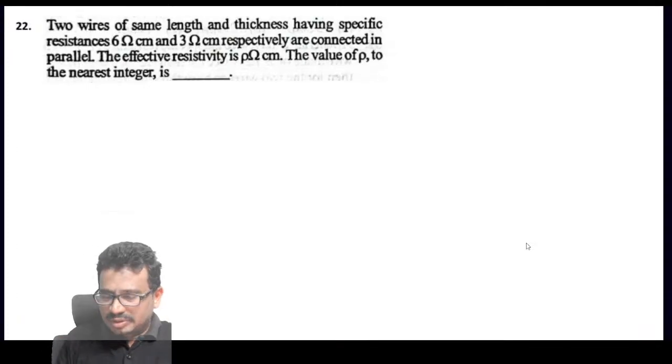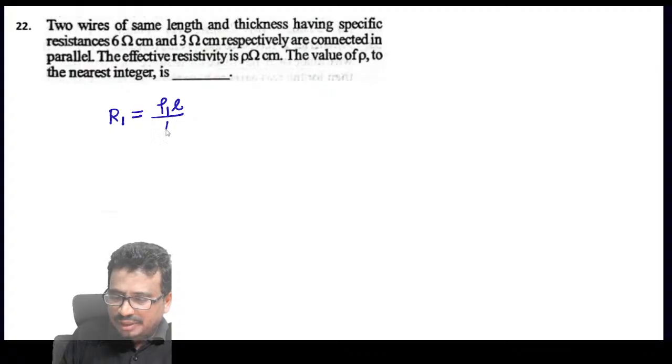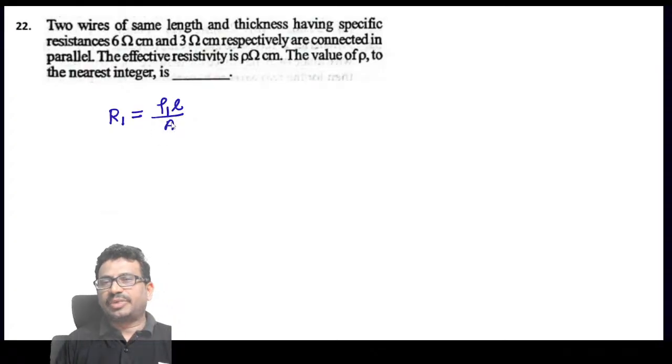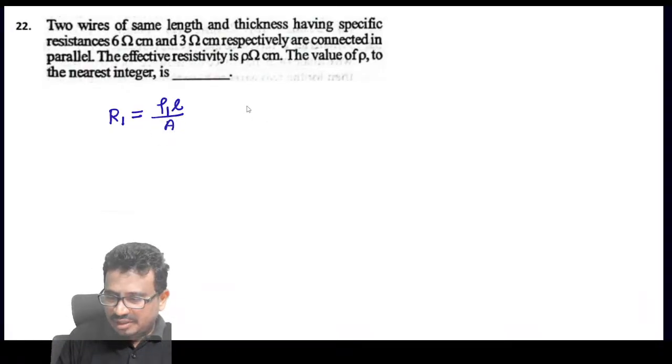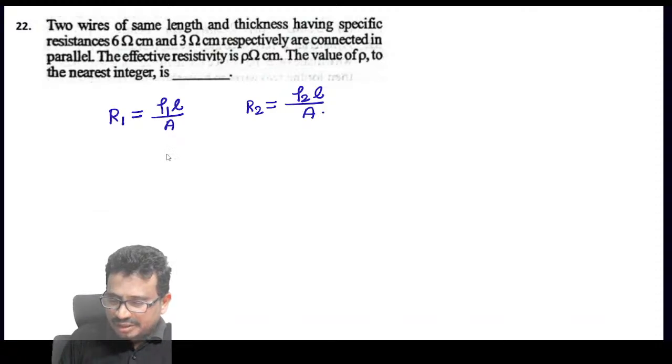Right. So I have two resistors now here. That is R1, which is rho 1 L by A. They are saying the same length and same thickness. Now this is R2, which is given as rho 2 L by A. And these two are connected in parallel connection. So what is the effective value here?